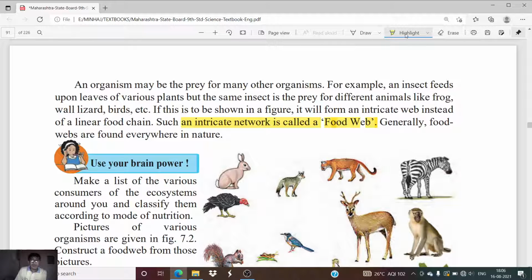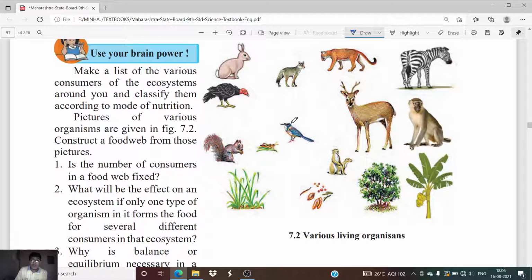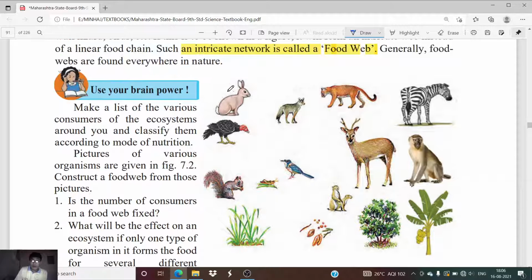Okay, generally food webs are found everywhere in nature, so you will find food webs in every ecosystem, in every part of the nature. Okay, now here you can see a lot of animals and plant species have been shown here. So all these animals are dependent on each other. Now suppose if the number of deer or reindeers got reduced, then what will be the impact of this particular reduction or elimination of these species on the nature?